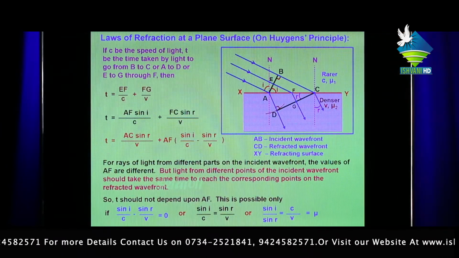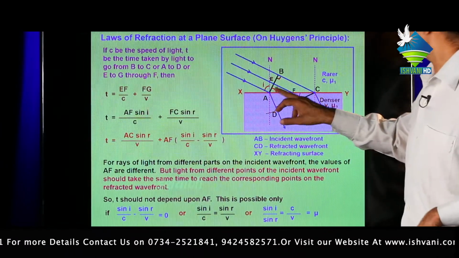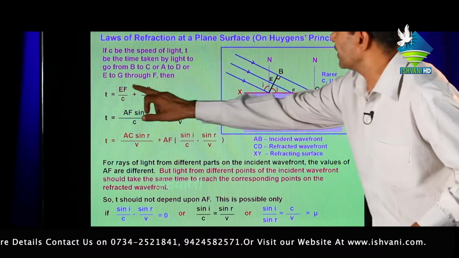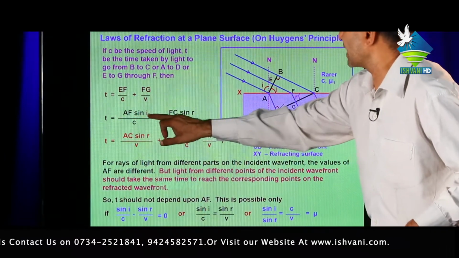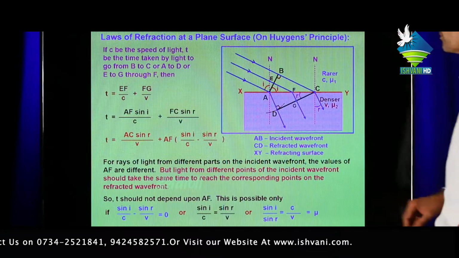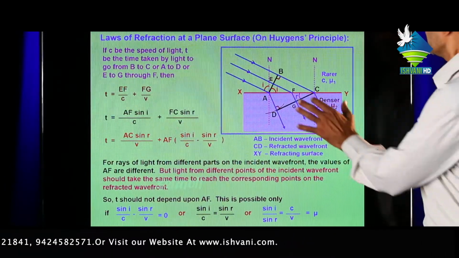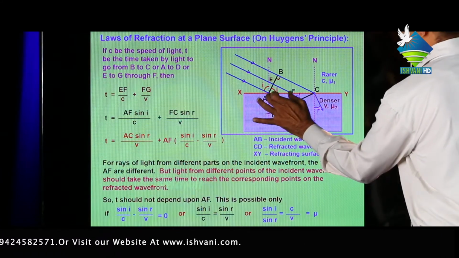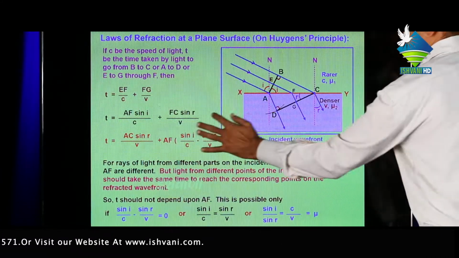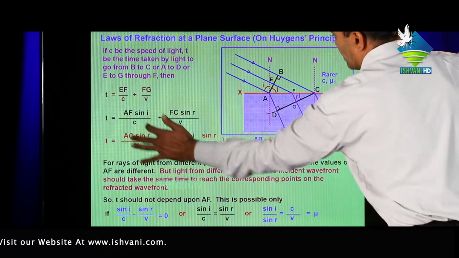Now similarly, we have to find sin i, after that sin r, and we get EF means AF sin i, FG means FC sin r. Now we have to find FC. So AC minus AF equal to FC. Putting this value in this equation, take common AF.